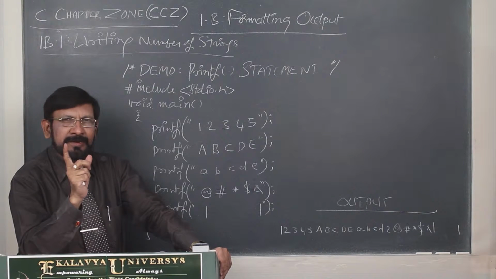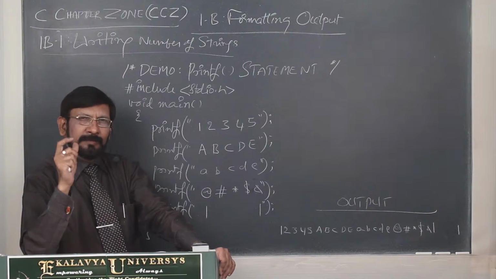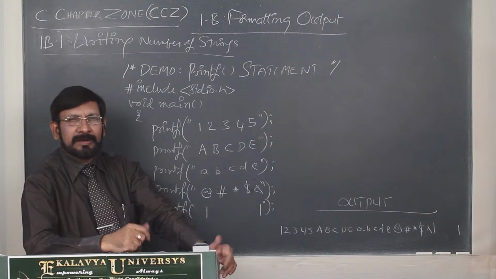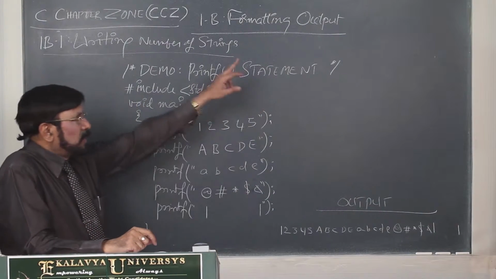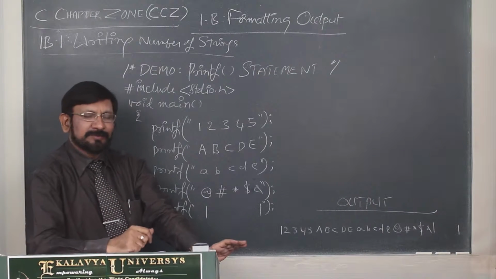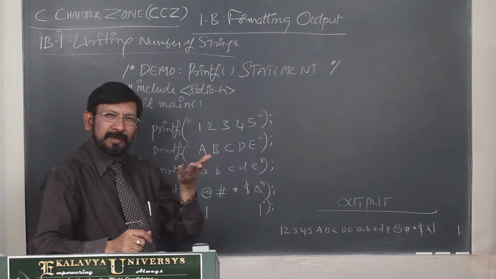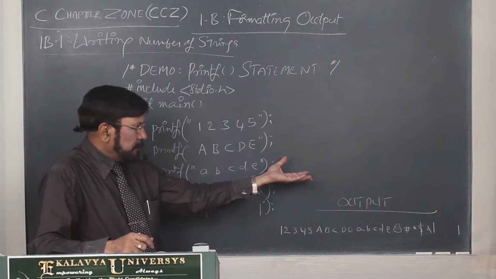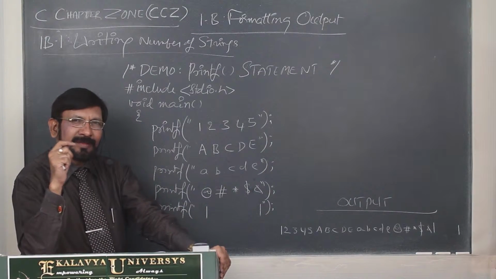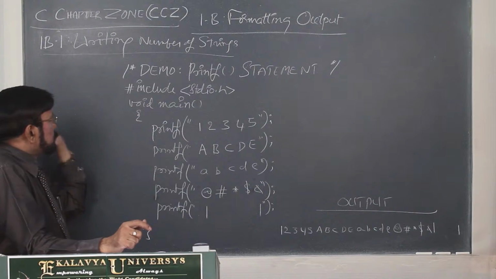The customer is always right. So if you want to become a real professional, you must be in a position to satisfy your customer or client. For this purpose, output is one of the means to satisfy the client. That's why we are focusing on that. After practicing this, you will be perfect at serving food, that is, serving data in the form of output. So this is the first program.